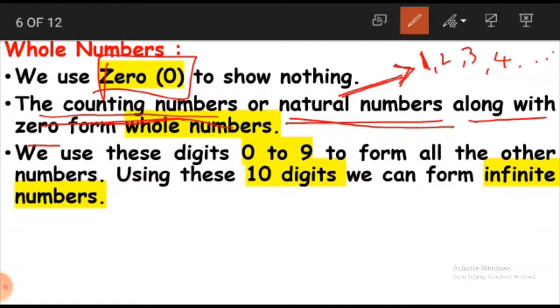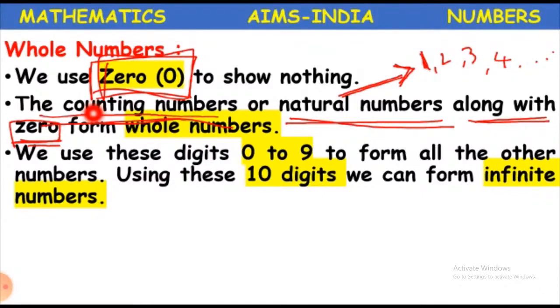And what do we use 0 for? We use 0 to show nothing. The counting numbers, which are 1, 2, 3, 4, along with 0 form whole numbers. The counting numbers or natural numbers along with 0 form whole numbers.